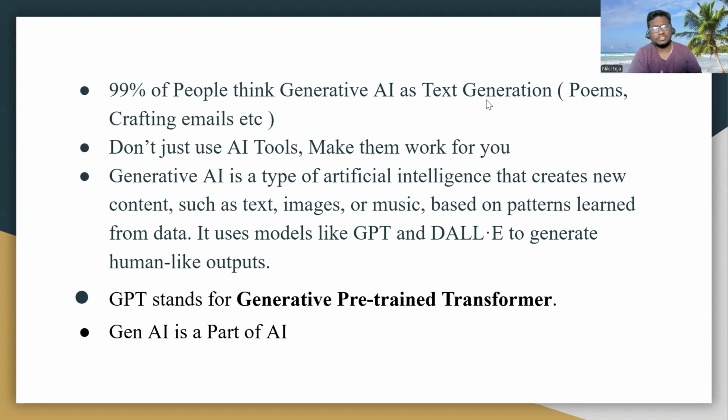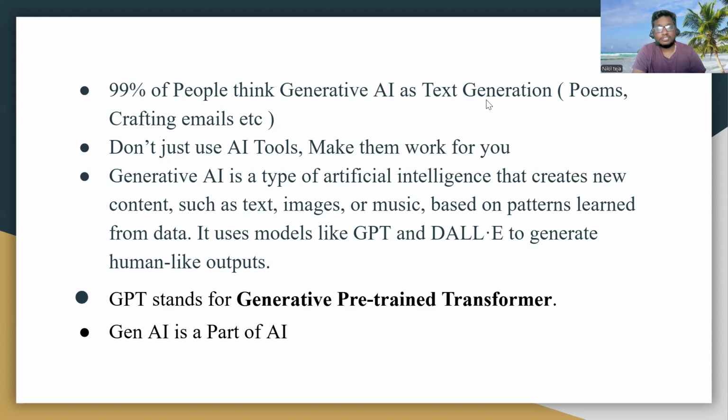It has many limitations. It cannot generate new things in general. It cannot generate new ideas. It can only fetch the answers based on the specific knowledge base or specific limited data. But generative AI is completely different. It generates new things.